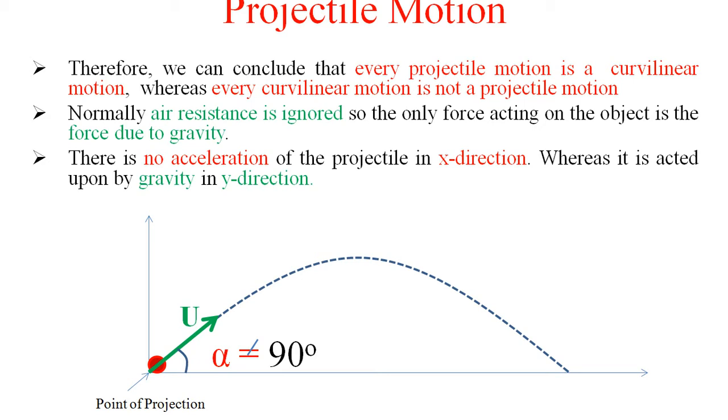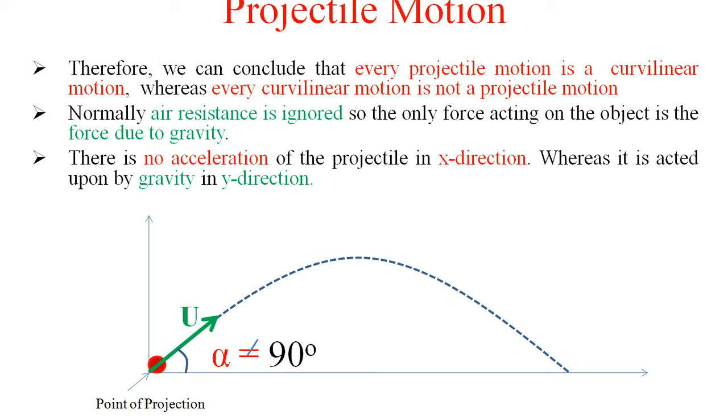Normally air resistance is ignored, so the only force acting on the object is the force due to gravity. In projectile motion, we have to remember that air resistance is neglected and only one force acts on that particle, the gravity force, and no other force. Therefore, there is no acceleration of the projectile in the x direction, as we have already discussed, while it is acted upon by gravity in the y direction.